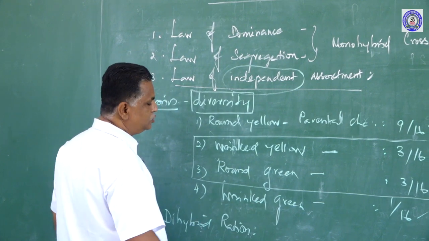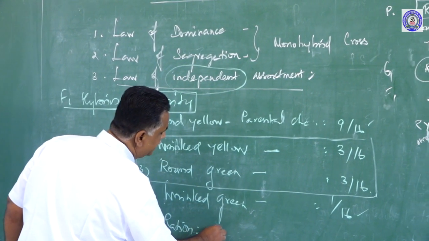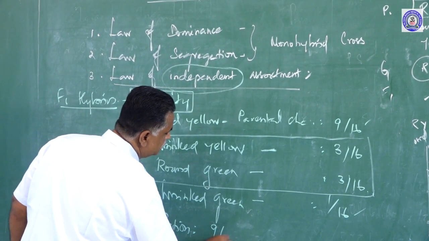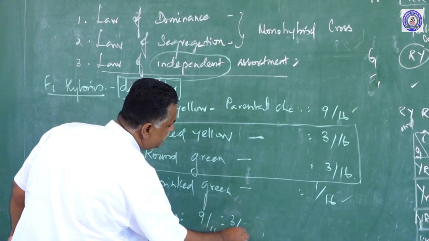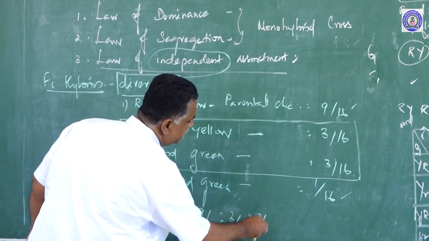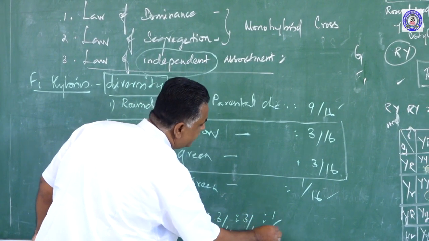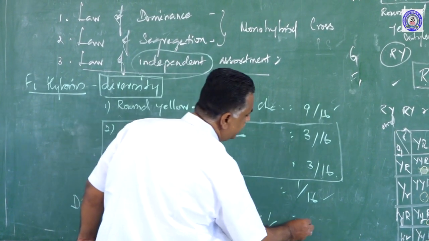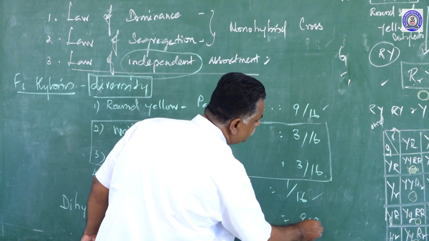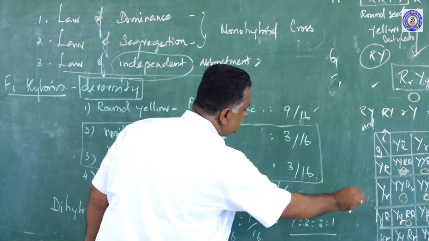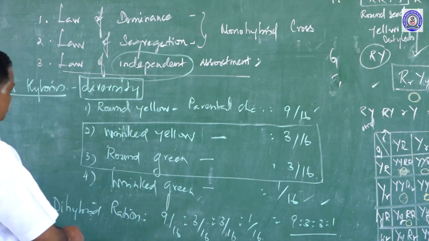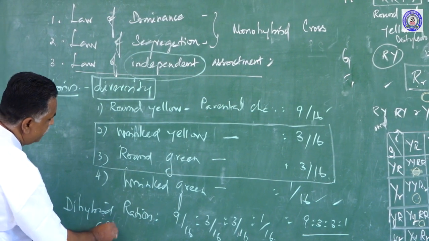It is 9/16, 3/16, 3/16, 1/16. In short, we would write 9:3:3:1. This is the dihybrid phenotypic ratio.